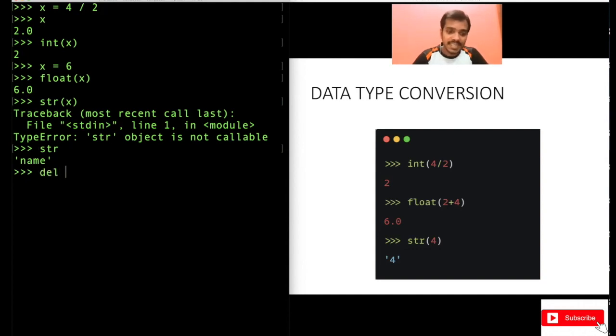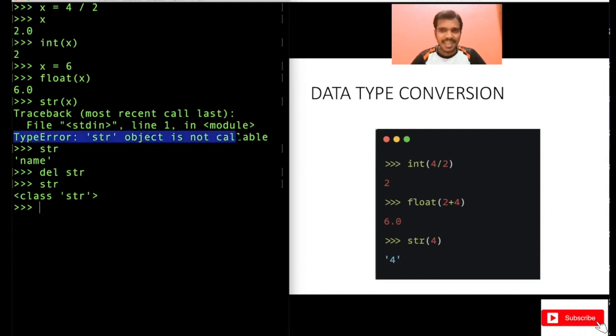What I will do is delete this variable. Now it is a string again, right? Remember, I did the same thing with print also, and with str also. So always remember this, do not use special keywords as your variable names. You will see random errors like 'not callable' and you will waste a lot of time. So now let's do str of x, right? Now we are back to str being the actual str. Now you see it got enclosed in single quotes. What does that mean? Now this 6 is a string, right?